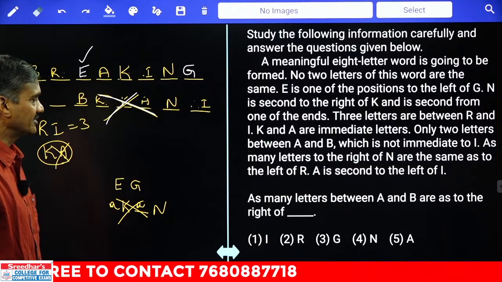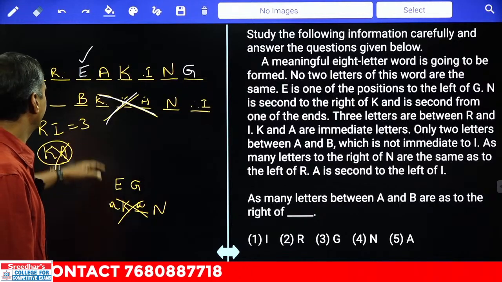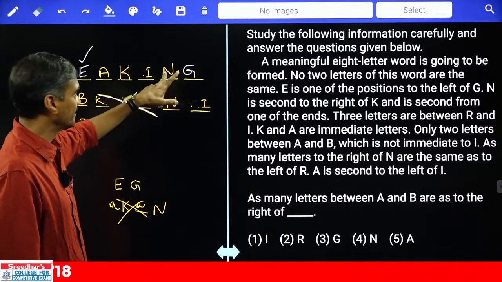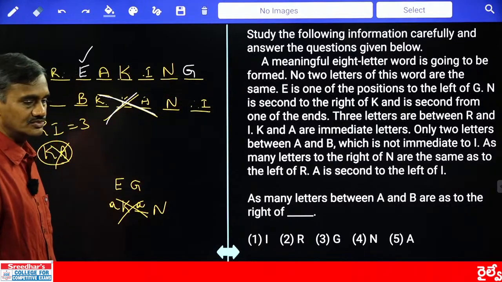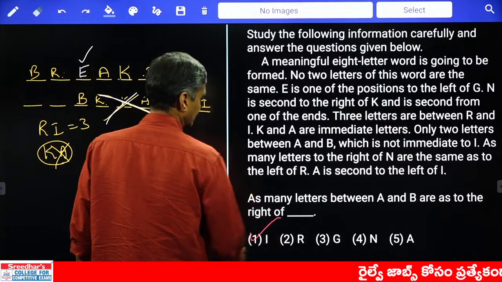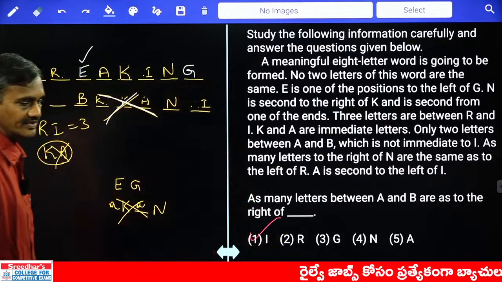As many letters between A and B are to the right of what? A and B, how many letters? There are 2 letters. To the right hand side of which letter there are 2 letters? I. I is your answer, choice 1.